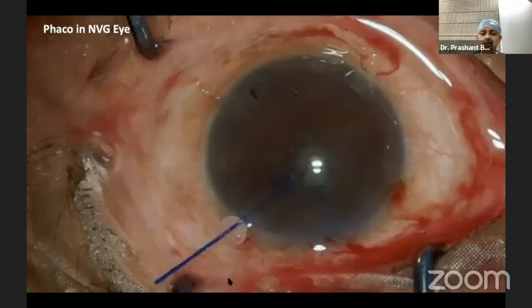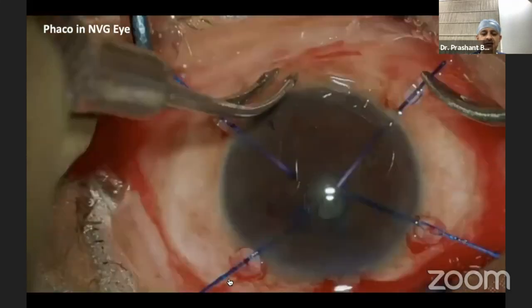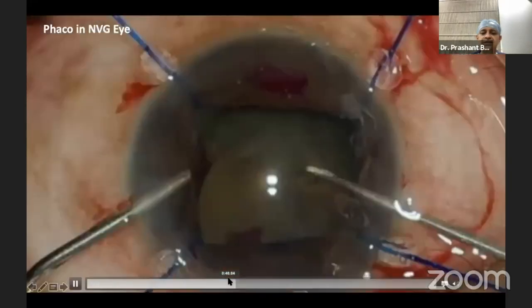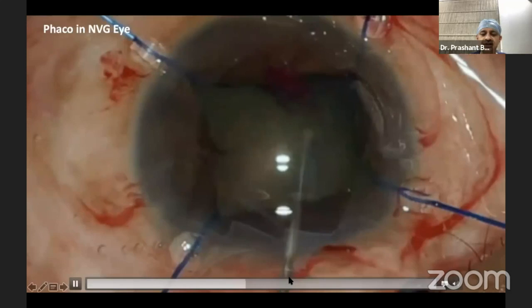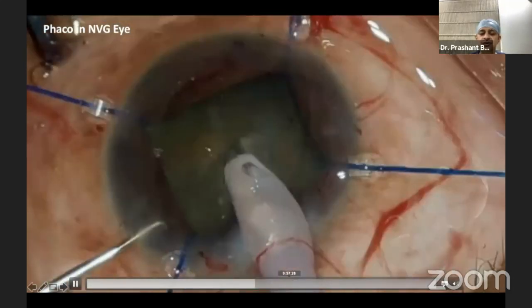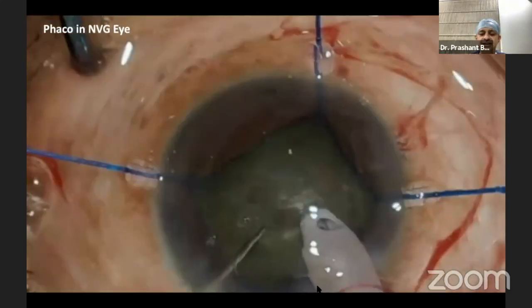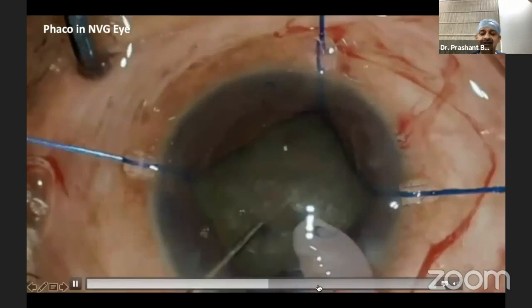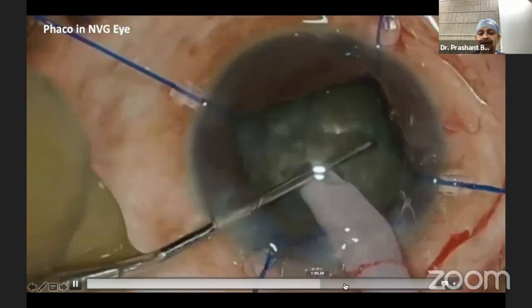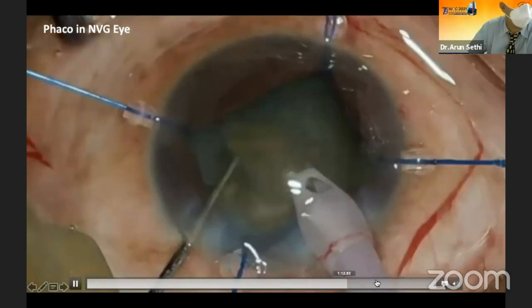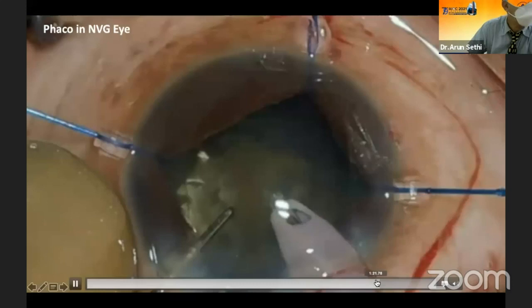Then I put in hooks to get an adequate view of the capsule. Once the pupil was clear, the rest of the steps were almost similar. The only challenge in this case was the lack of glow because of the vitreous hemorrhage posteriorly. Even in such challenging cases we do use this system, and look at the comfort and ease with which we could manage a rubeotic eye at high magnification.